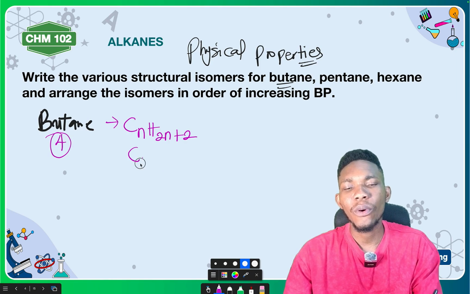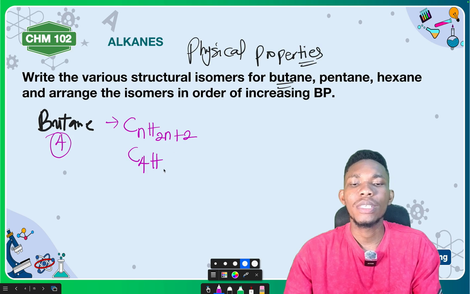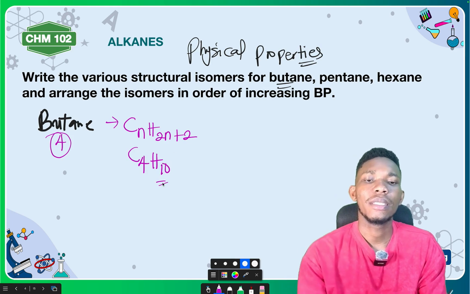So it's going to be C4H, 2 times 4 is 8, plus 2 is 10. C4H10. Are you getting it?